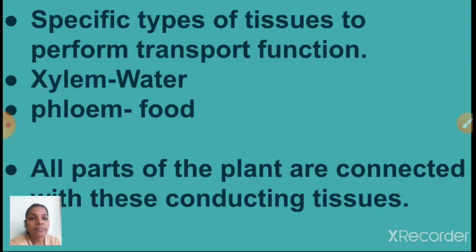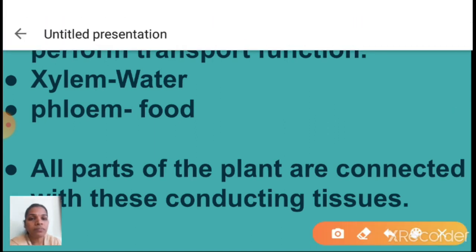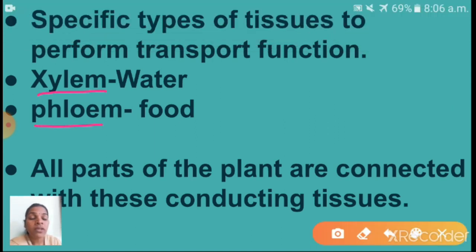See, specific types of tissues perform the transport function in plants, that is xylem and phloem. Xylem will conduct water and phloem will conduct food. All parts of the plant are connected with these conducting tissues. Can you give the names of the conducting tissues in plants? Yes, xylem and phloem. What is the function of these tissues? Xylem will conduct water, phloem will conduct food. Okay, children, shall I go to the next now?